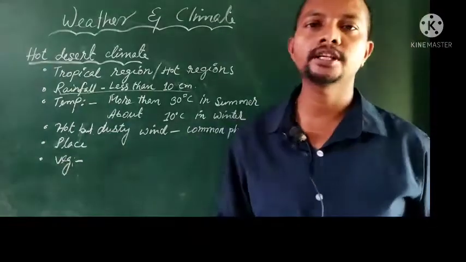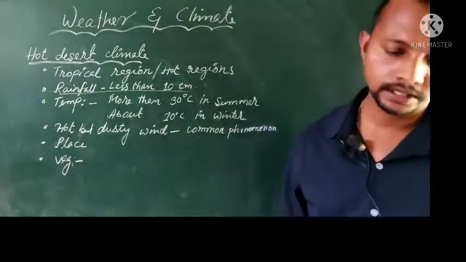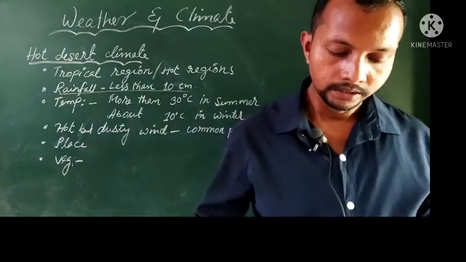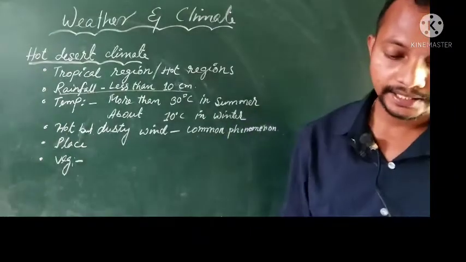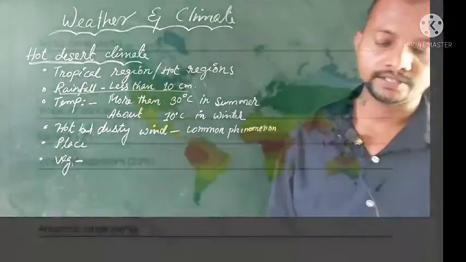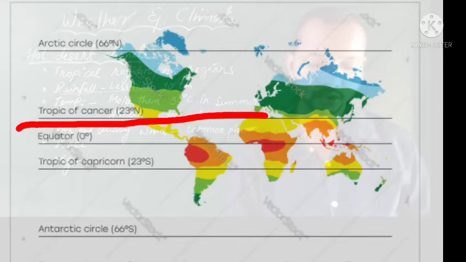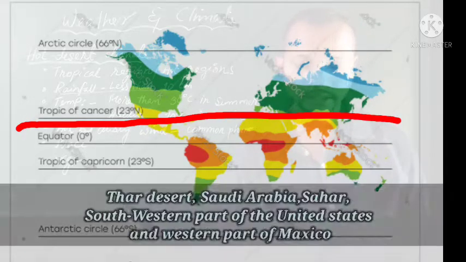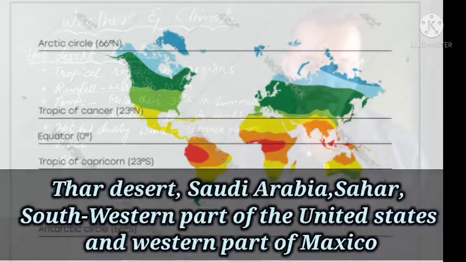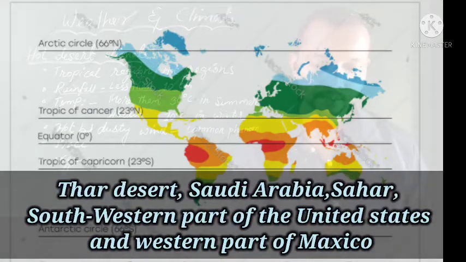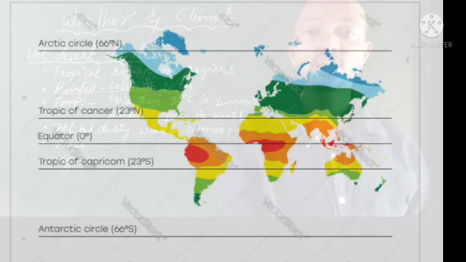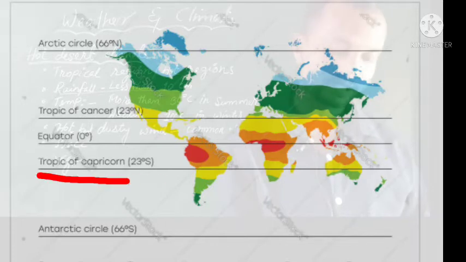Now let us see some of the major parts over which this particular type of climate prevails. The major deserts near Tropic of Cancer are the Thar Desert, Saudi Arabia, Sahara, the western part of the United States, and the western part of Mexico. Then the major areas near Tropic of Capricorn